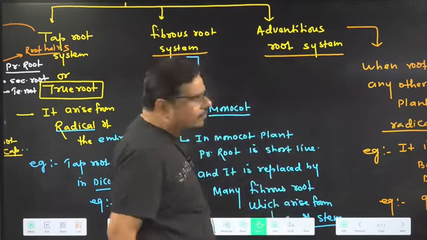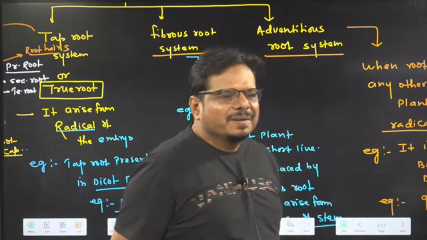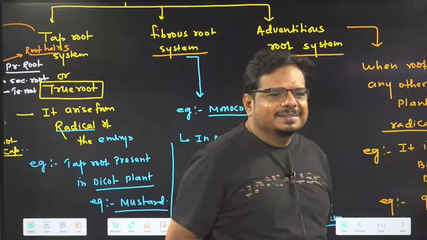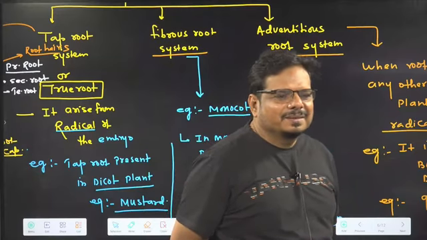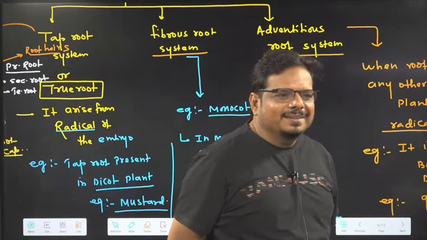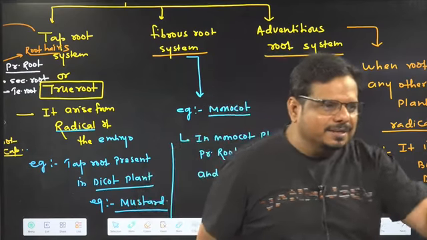Fibrous root arises from where? Radicle or other than radicle? Other than radicle, arises from the base of the stem.